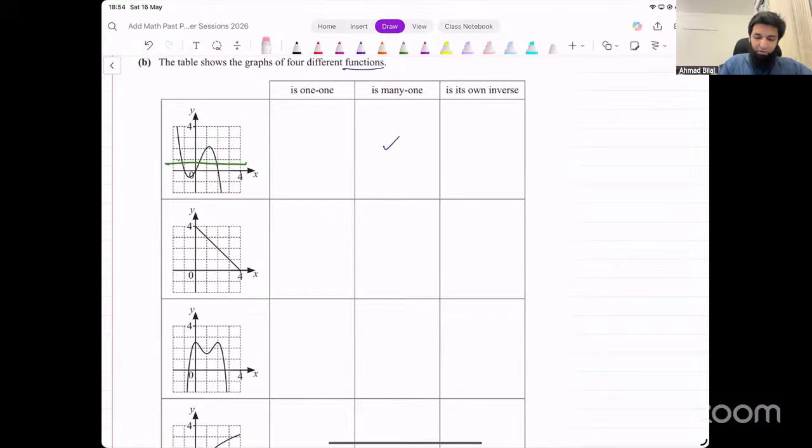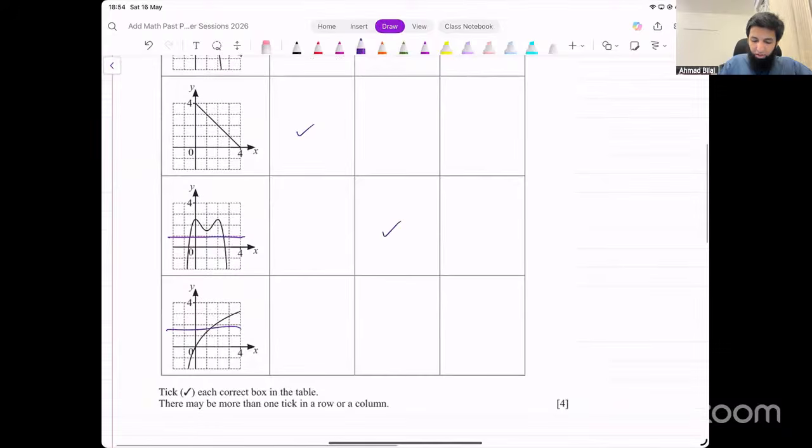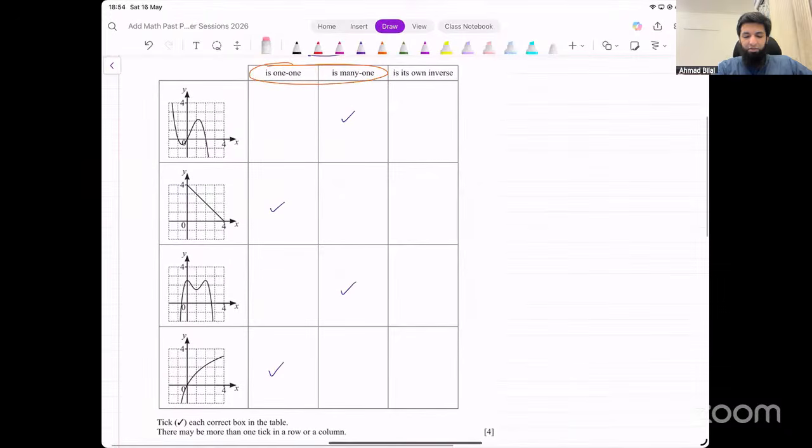That's for this one. I'm just focusing on these two for now. So what about this? It's a straight line. Straight lines are 1 to 1. What about this? You can draw this horizontal line, it cuts the graph at more than 1 point. So it's many to 1. And the last one, you cannot draw any horizontal line that cuts the graph at more than 1 point, so this is 1 to 1. So for 1 to 1 and many to 1, we can just use the horizontal line test, and that tells us which of the 4 graphs is 1 to 1 or many to 1.